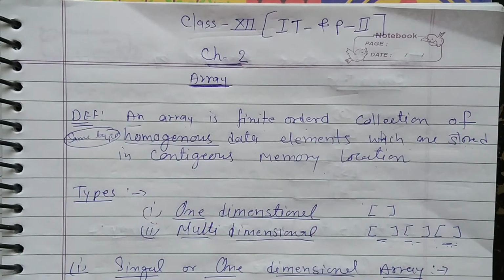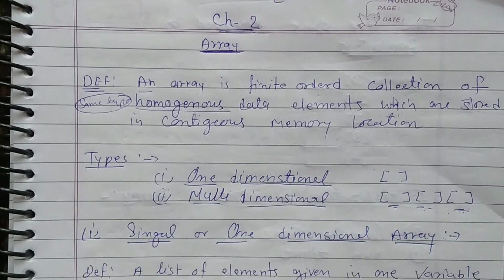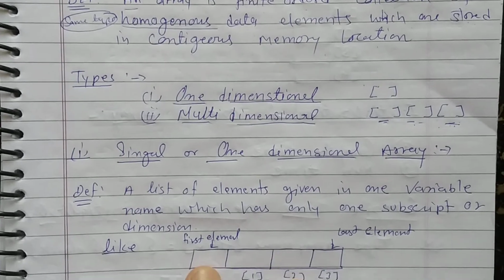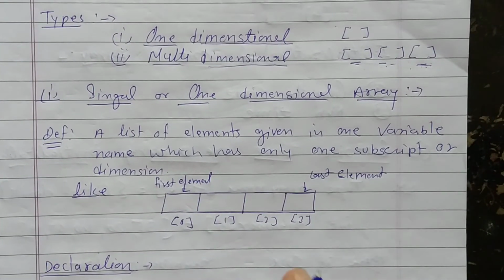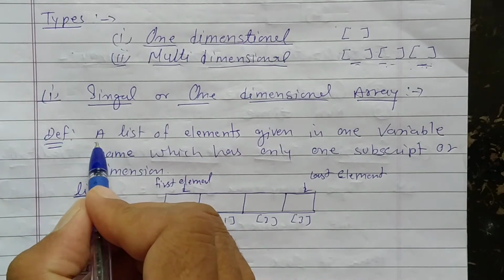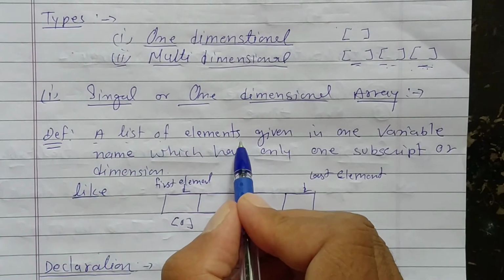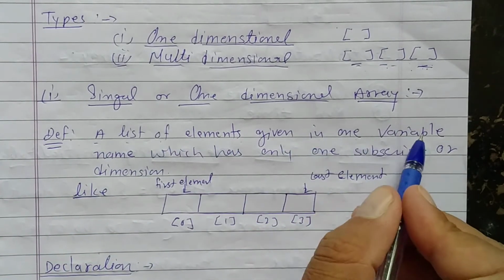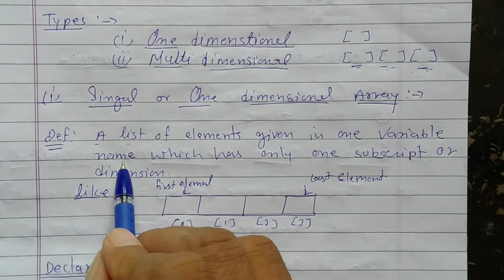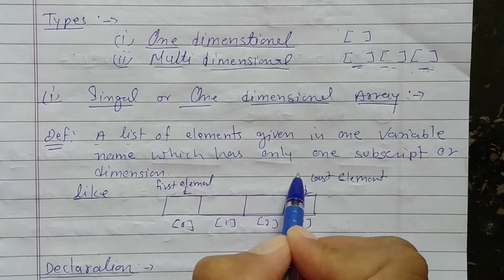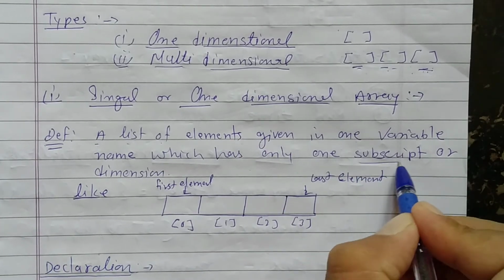First we will discuss the single dimension array, or generally we call it the one dimensional array. First, let's see the definition. A list of elements given in one variable name, which has only one subscript.